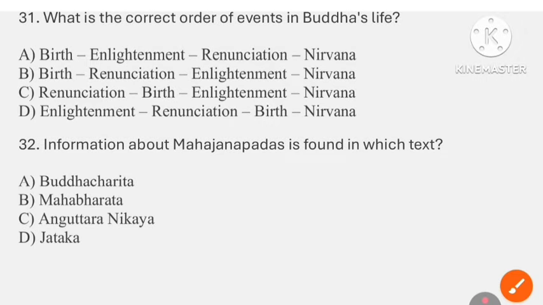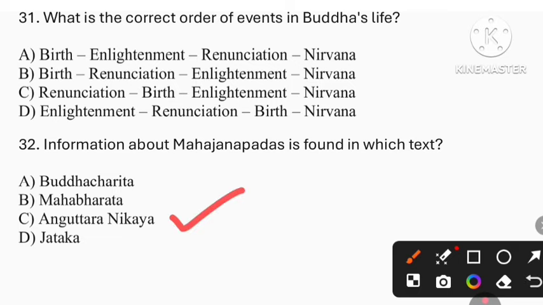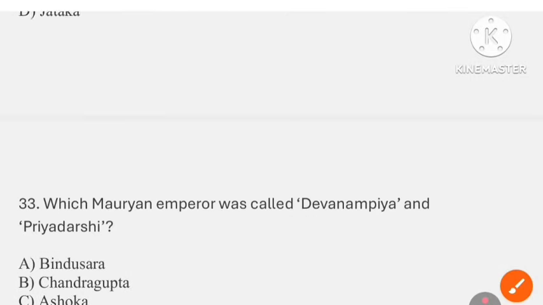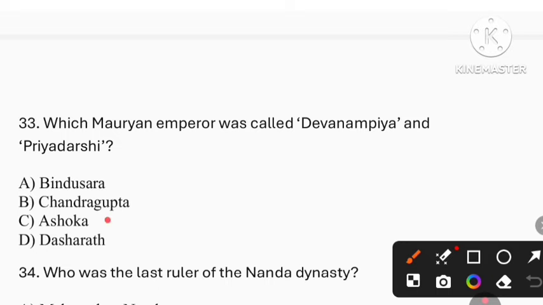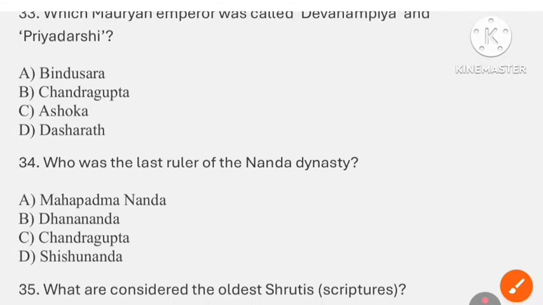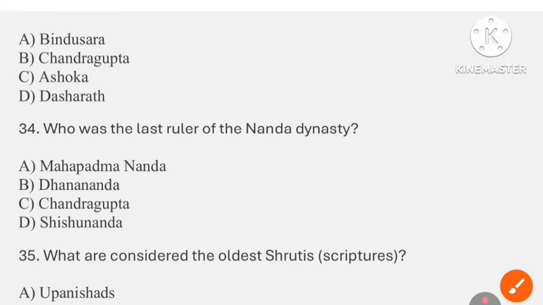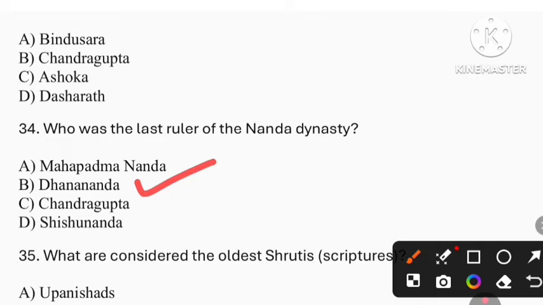Question number 32. Information about Mahajanapadas is found in which text? So the answer is option C. Question number 33. Which Mauryan emperor was called Devanampiya and Priyadarshini? So the answer is option C, that is Ashoka. Question number 34. Who was the last ruler of Nanda dynasty? So the answer is option B, that is Dhanananda.